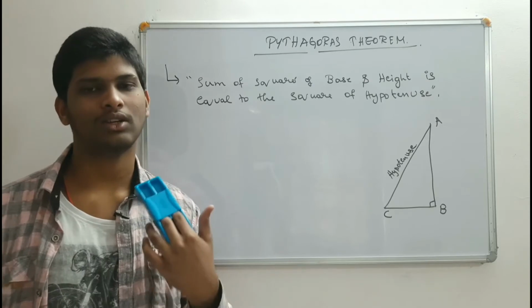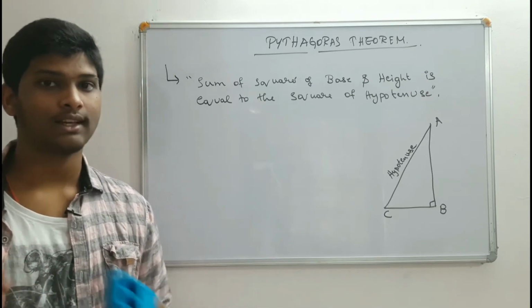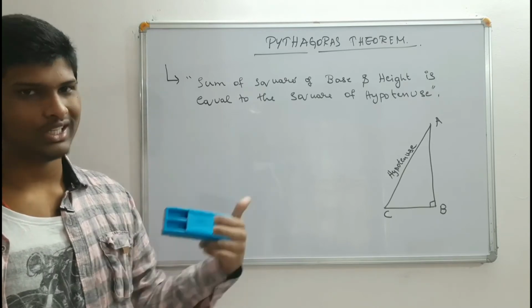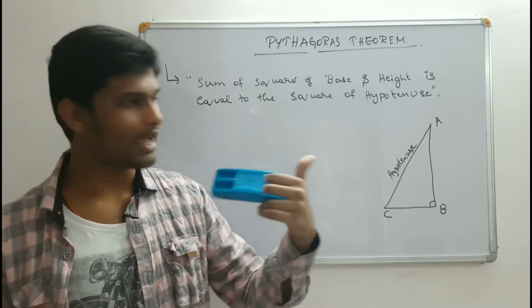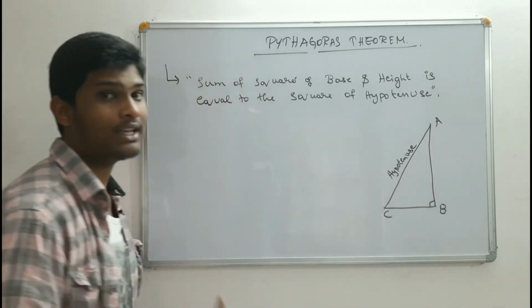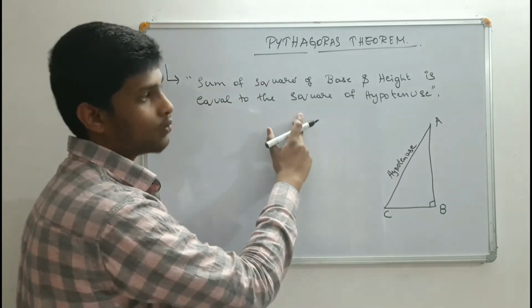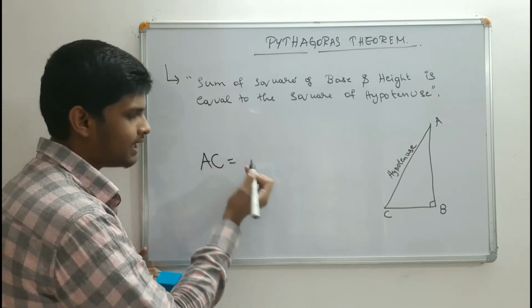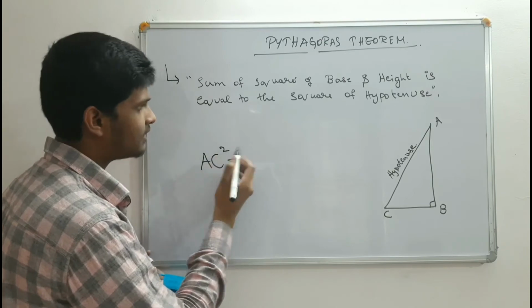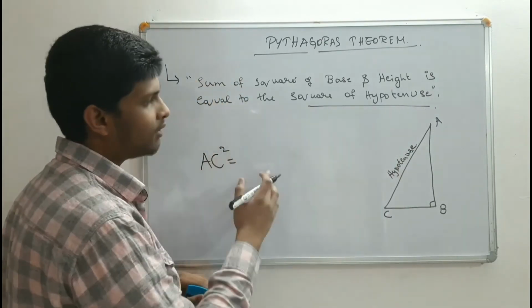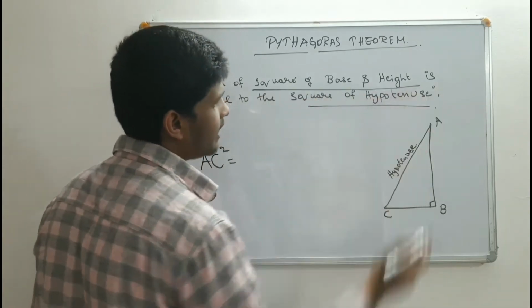You must have been learning the Pythagoras theorem from 8th and 9th class. Here we just revise it once. The Pythagoras theorem states that the sum of squares of base and height, that means BC the base and AB the height, is equal to the square of the hypotenuse. If you write it in mathematical form, AC square, the square of the hypotenuse, is equal to the sum of squares of base and height.